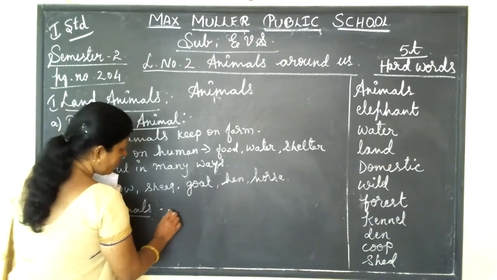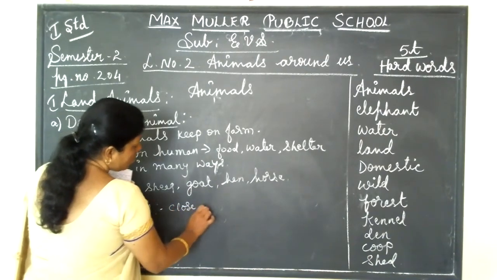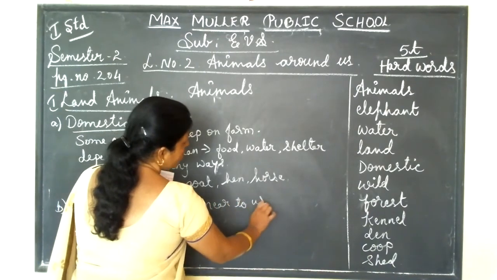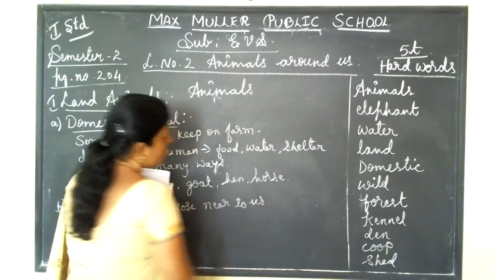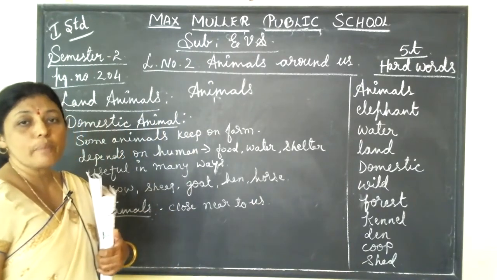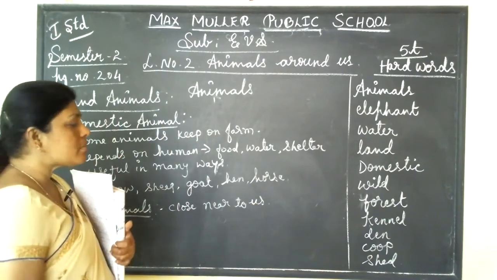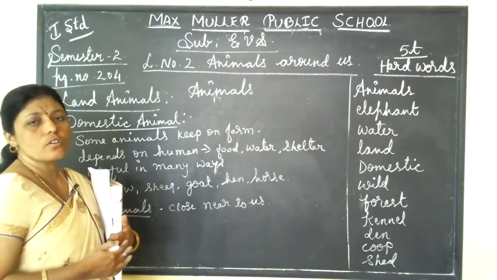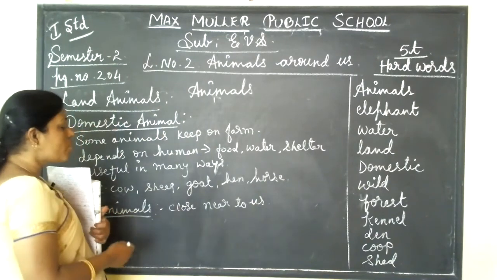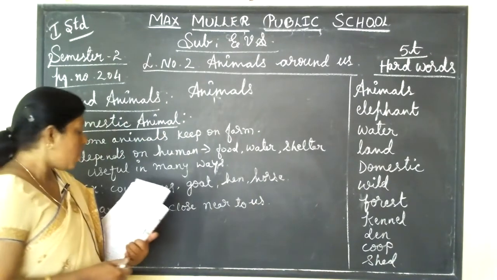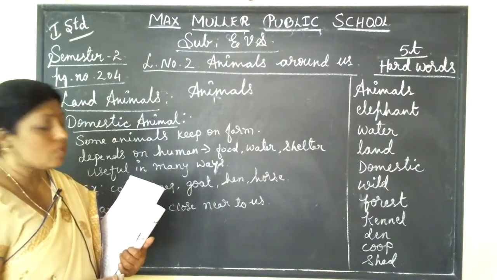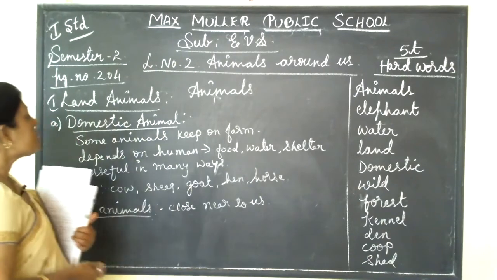Close near to us, isn't it? So we love a lot, for example, cat, dog, parrot. So these are all pet animals. They live near to us. We move very freely with them, isn't it? And we enjoy playing with them. So we must be kind.